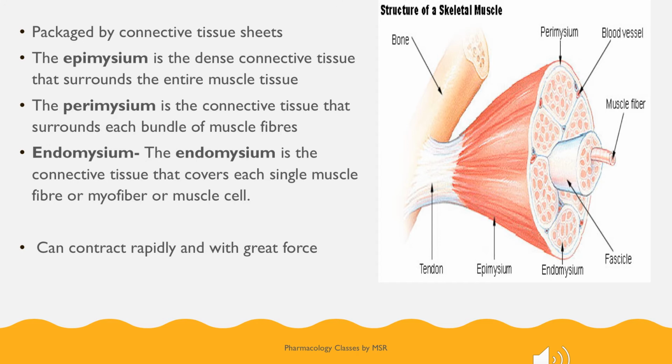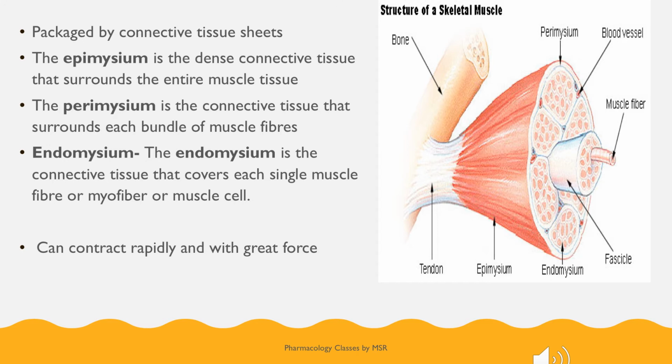The sheet which is covering a group of muscle cells is called perimysium. Okay, a group of muscle cells which are covered by a layer. The bundle of muscle fibers is covered by a layer called perimysium. And this bundle is called a fascicle.